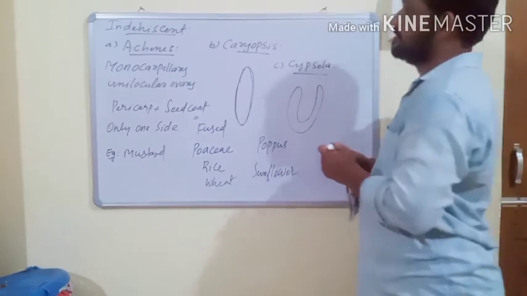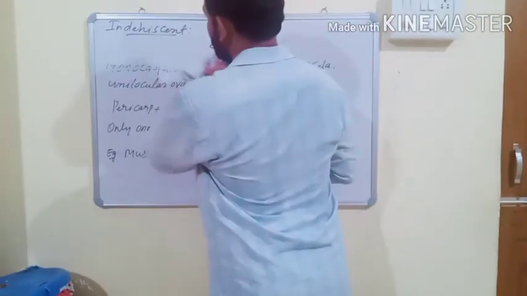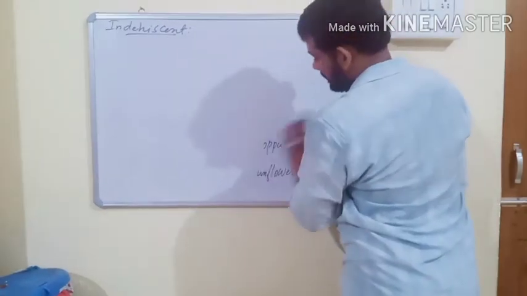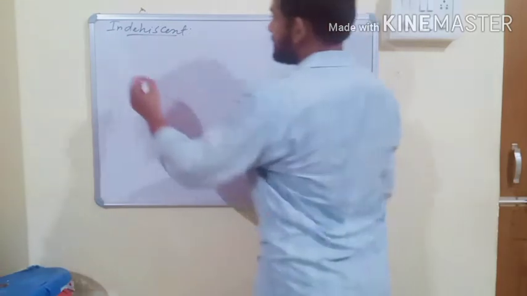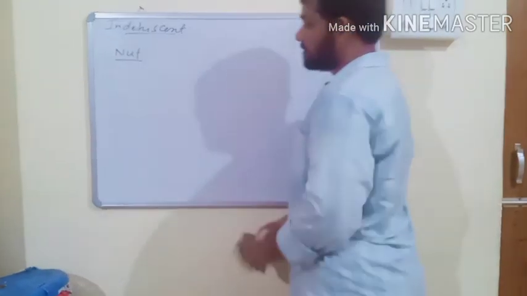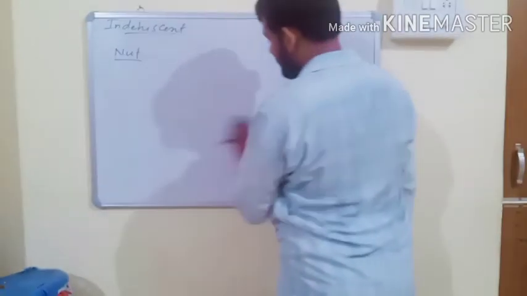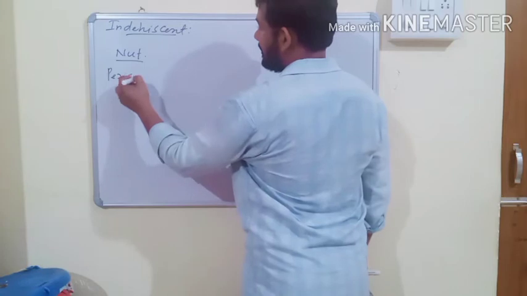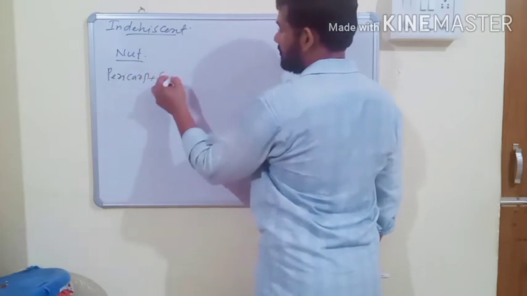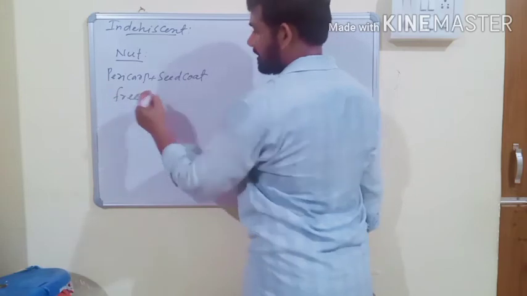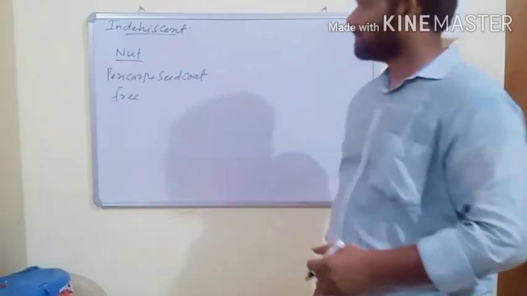And next, the dry indehiscent fruit is nut. It also develops from a monocarpellary unilocular ovary, and in this type both pericarp and seed coat are completely free from each other.